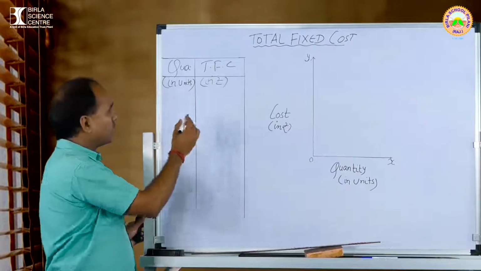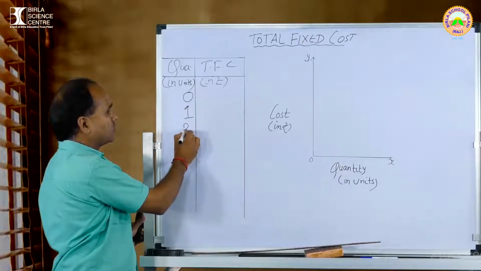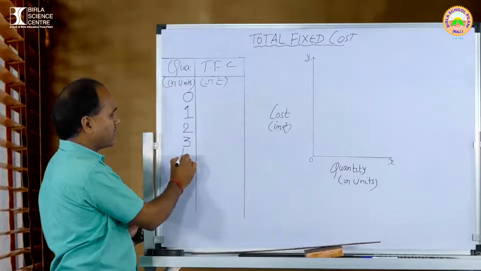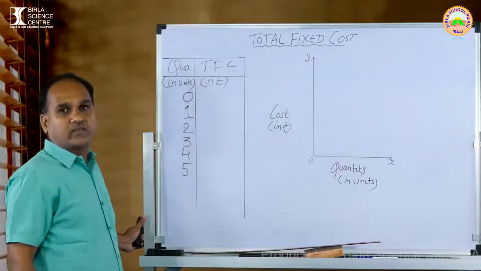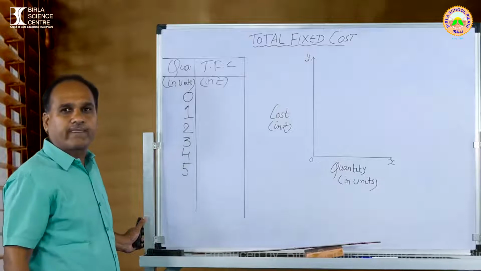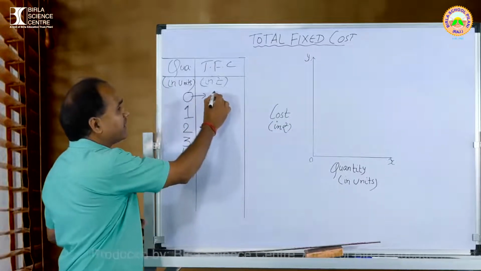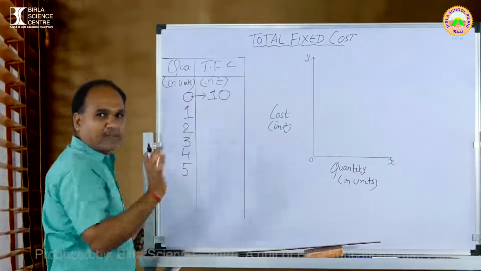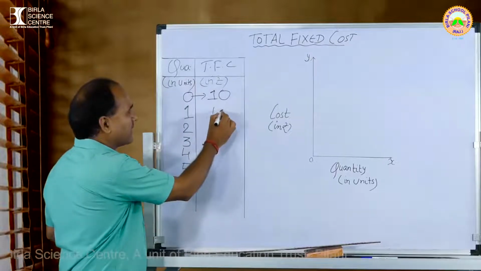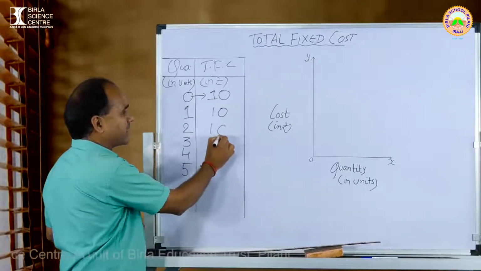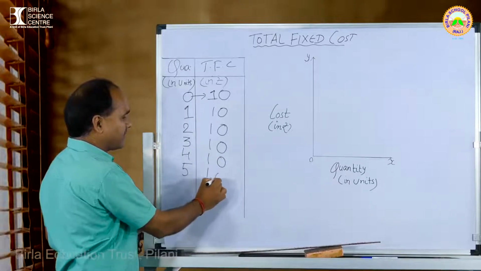Initially I am taking the output as 0, 1, 2, 3, 4, 5. Remember students, even if the output is 0, total fixed cost can never be 0. ये आप लॉक कर लीजिए अपने माइंड के अंदर. Suppose I am assuming the fixed cost is 10. When the output is 1, again it is 10. When the output is 2, again 10. When the output is 3, it is 10, 4, 10, 5, 10.